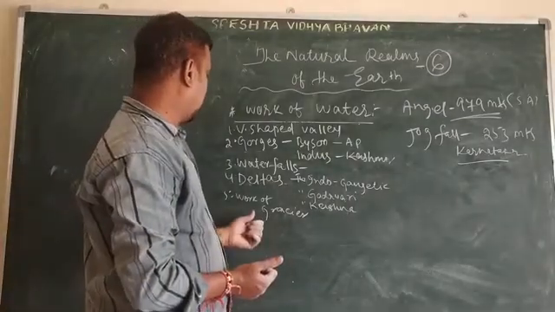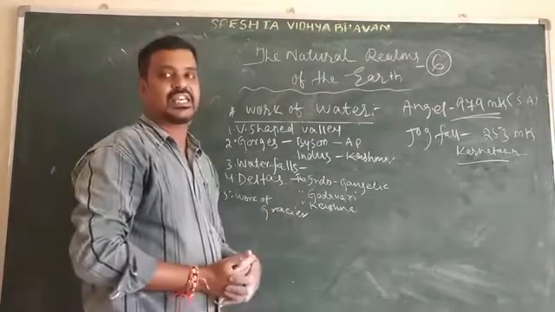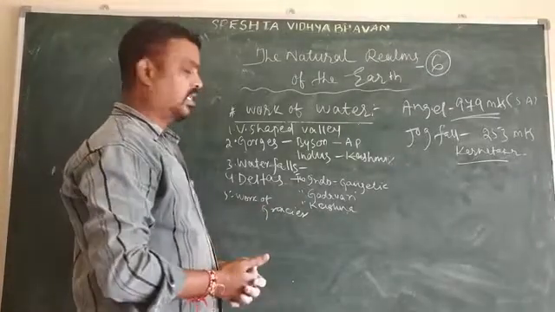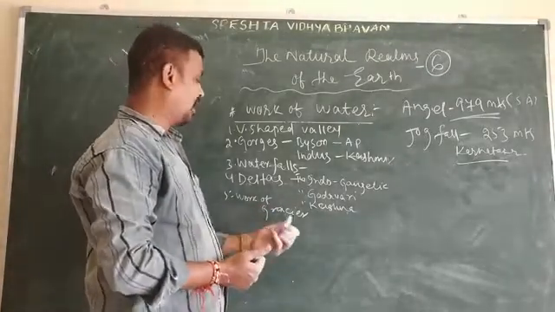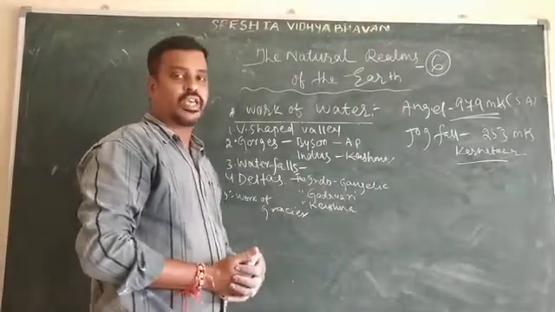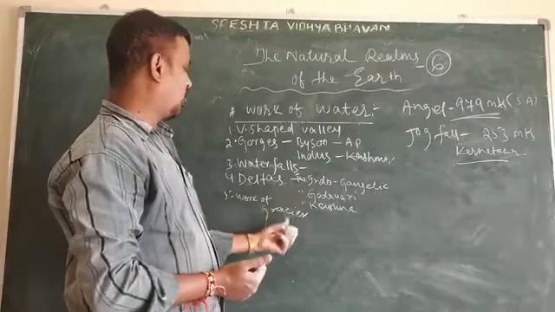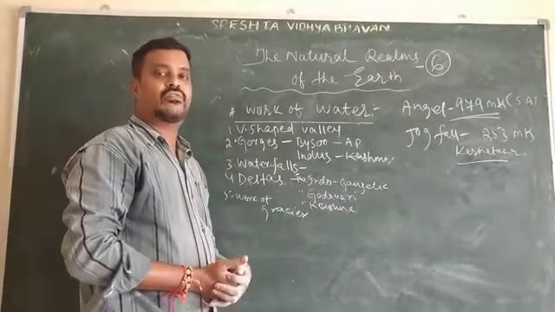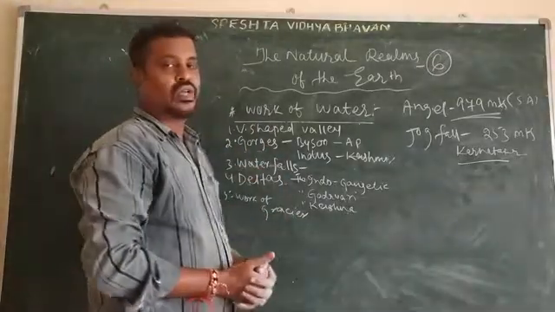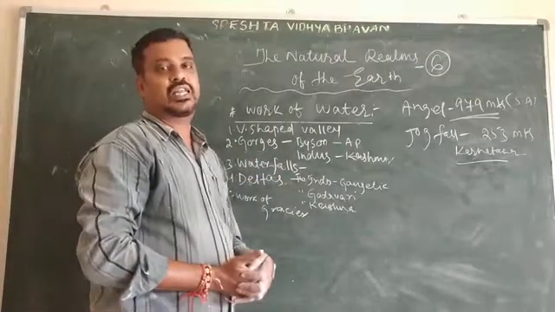The last one is the work of glaciers. In the Himalaya mountain range we can see glaciers, and with their help the rivers flow even in the summer season. Those rivers flowing throughout the year are called perennial rivers.